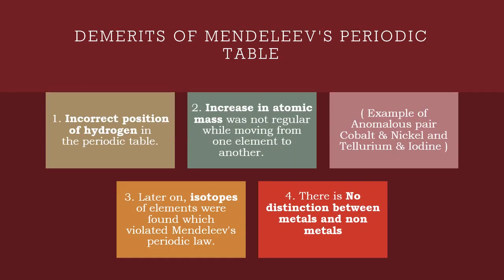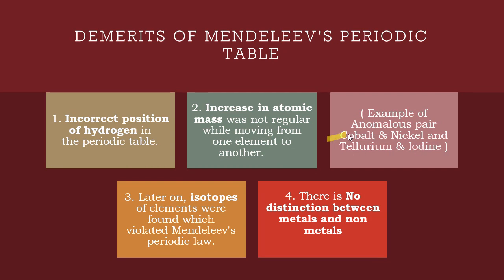What are the demerits of Mendeleev's periodic table? Let us see one by one. The position of hydrogen is always in debate. That is because hydrogen resembles both alkali metals as well as halogens. So he gave the position of hydrogen just above the alkali metals, and he failed to explain that hydrogen also resembles the halogens. And there are incorrect atomic masses. Incorrect atomic mass in the sense that he said the law is according to the increasing order of atomic mass, but in certain cases, the increasing order of atomic mass is not followed. Let us see what those pairs are.